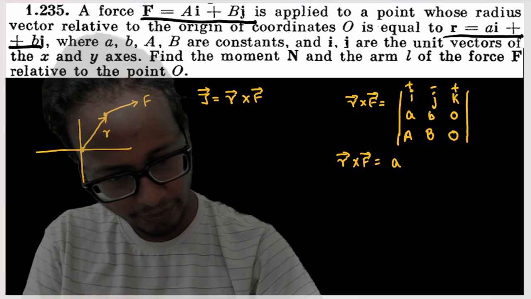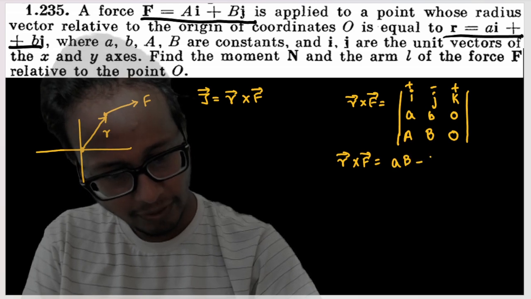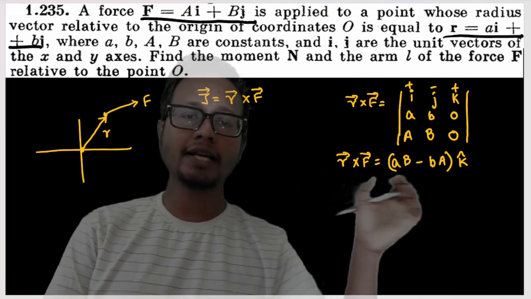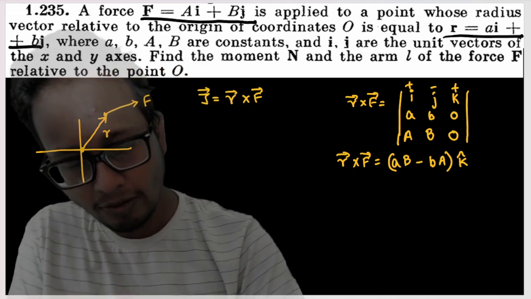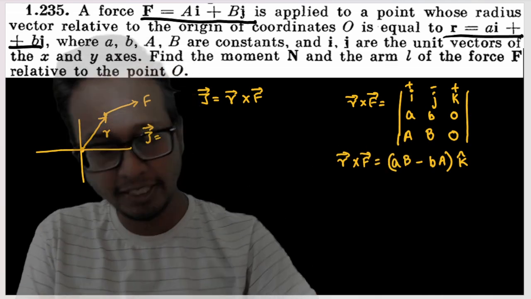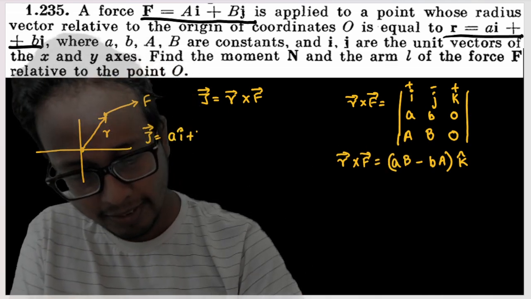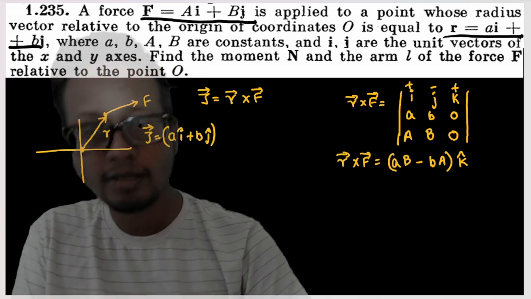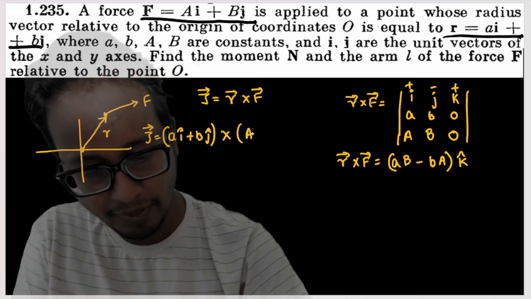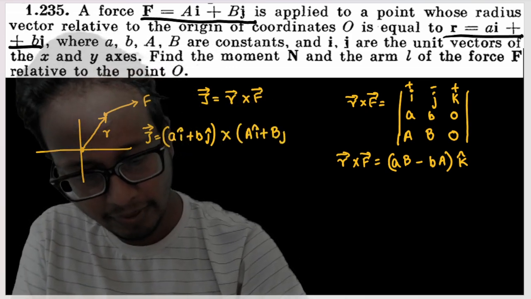K into small a capital B minus small b capital A into k. Okay, or you can directly multiply. Directly multiply means torque is equal to r cross F, where r is nothing but ai plus bj, and force is nothing but capital A i plus capital B j.